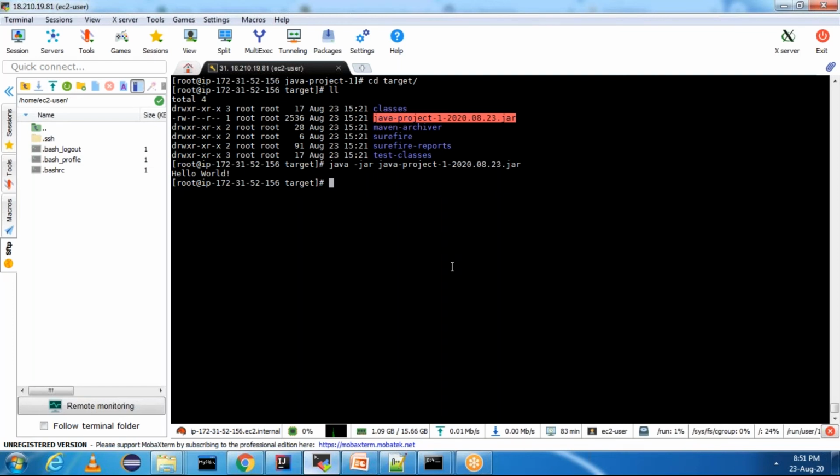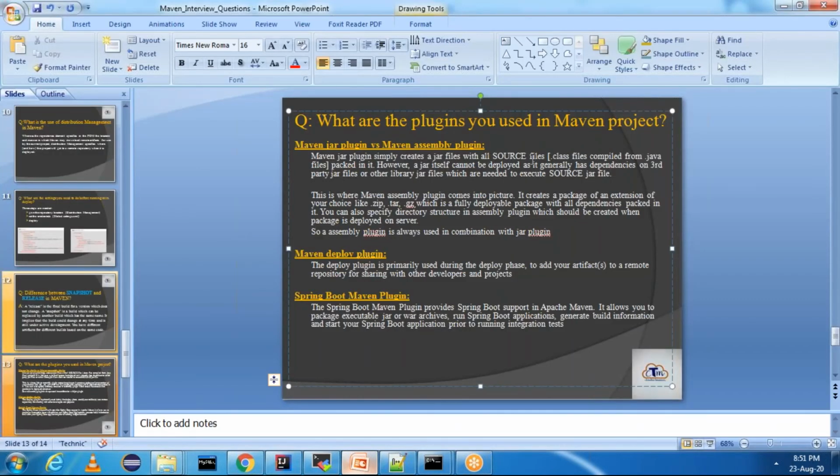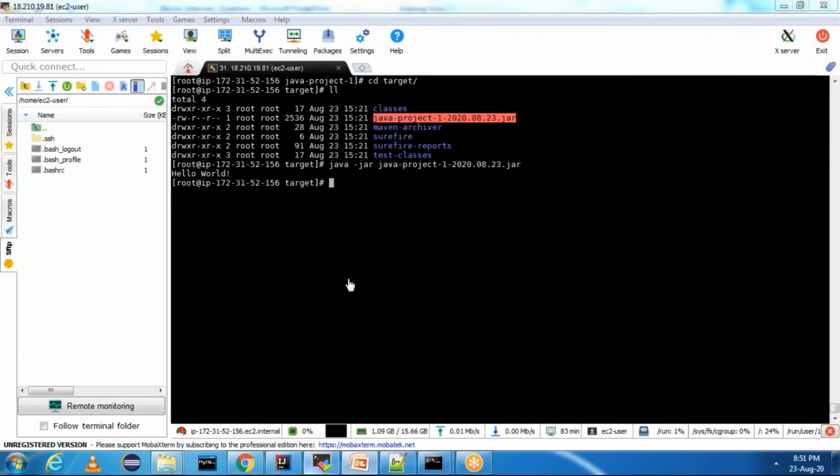That means the Maven jar plugin simply creates a jar file with all the source files, the .class files compiled from .java, packed in it. However, a jar itself cannot be deployed as it generally has dependencies on third-party jar files. If you have multiple classes, you cannot use the Maven jar plugin. Let me create one more class and show you what issue we'll get.